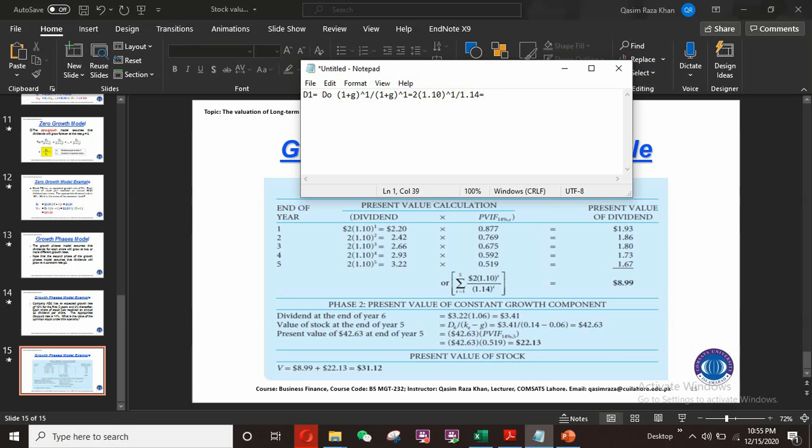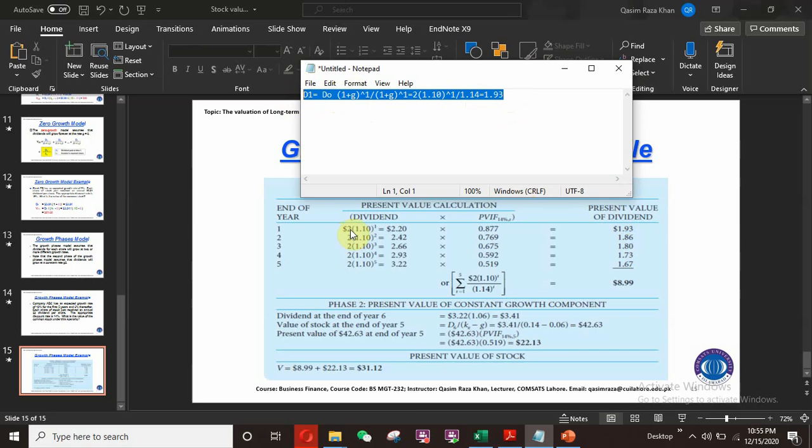When I simplify this, I will get the value 1.93. So 1.93 will be my value. This way I can calculate the present value of the dividend in the first year.